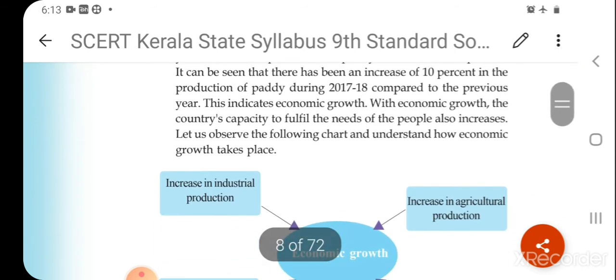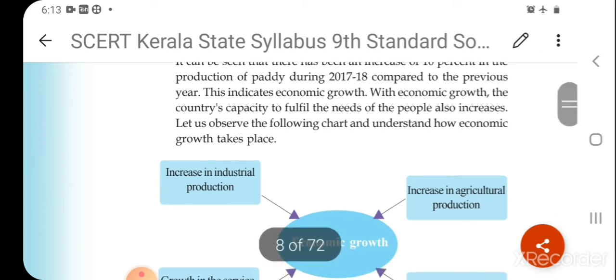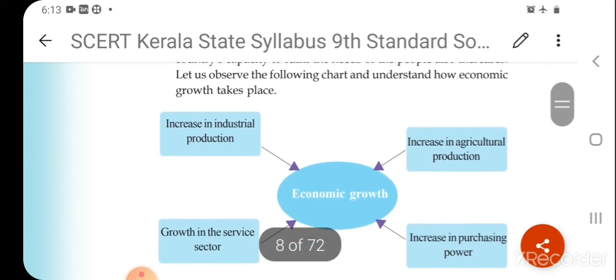If the income of the country is increased, that shows the development or growth of the country. If the national income of the country is increased, the economy is on the path of development, or there is economic growth in our country. Let's observe the following chart.